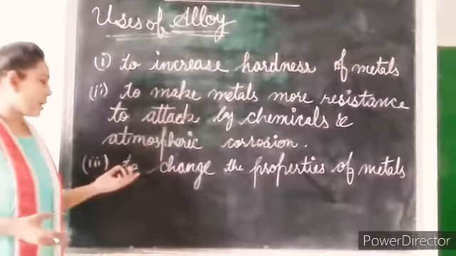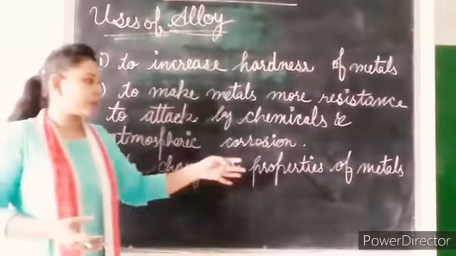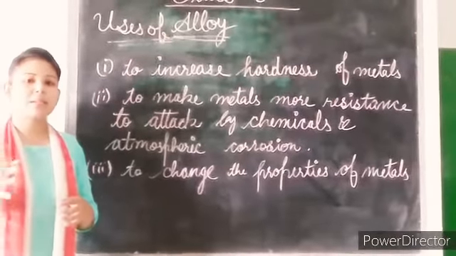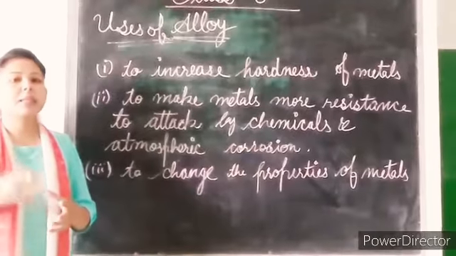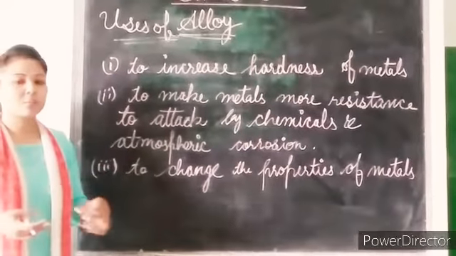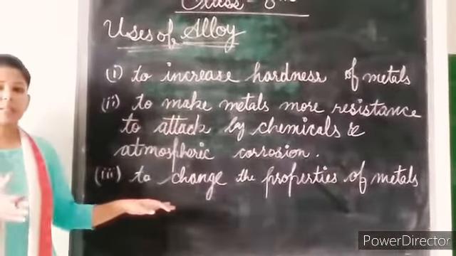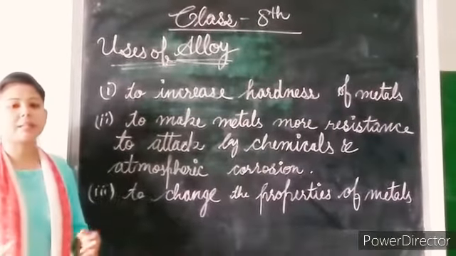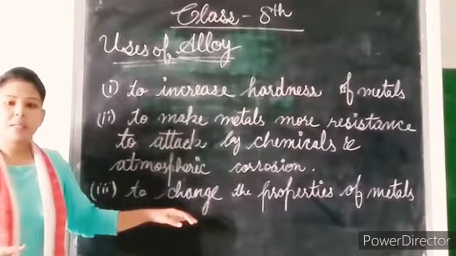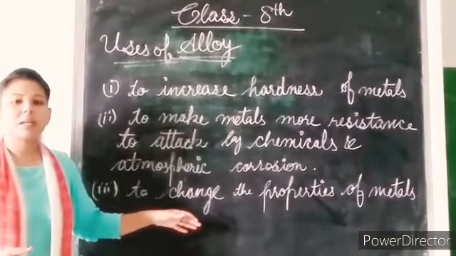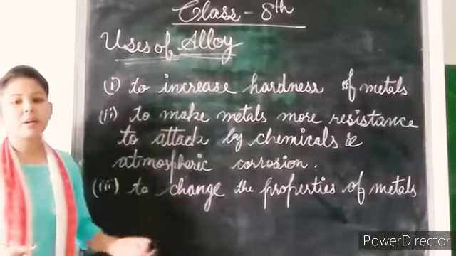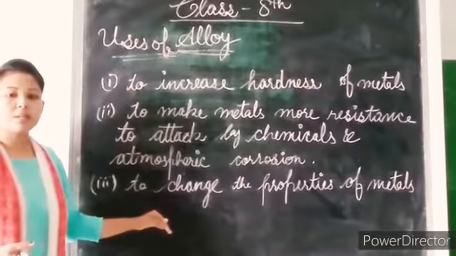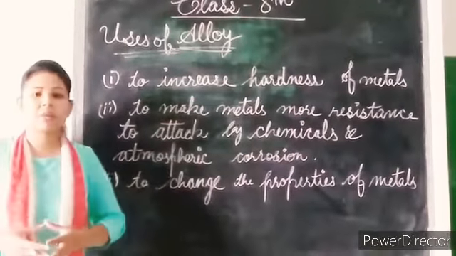And next, to change the properties of metals. For example, if you want to make your metal soft, then when you add metals and non-metals together and increase the amount of non-metal, your metal's property can change, like it can be softer than before. Clear? So these are the uses of alloys. And here our chapter completes.